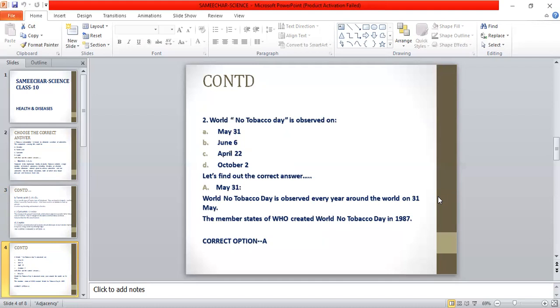on 31st May. The member states of WHO, that is World Health Organization, created World No Tobacco Day in 1987 and initiated it in 1997. The main objective is that for at least this day, for 24 hours, the person who is consuming more tobacco should stop the consumption of tobacco at least this one day in a year. So the correct option is option A. Now let us move on to our third question.